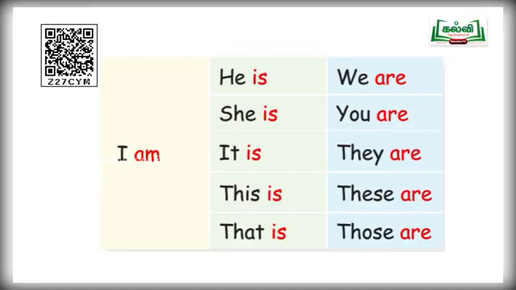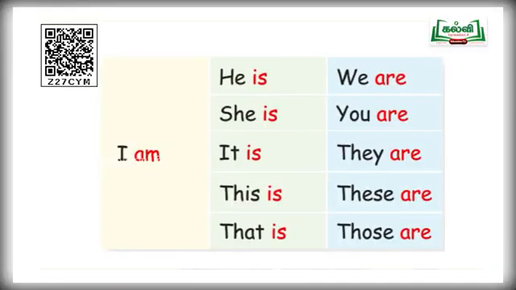So in this tabular column, you clearly get the idea when to use am, is and are. So when to use am? After the pronoun I, you are supposed to use am. For example, I am a teacher. I am a doctor. I am playing. I am writing.